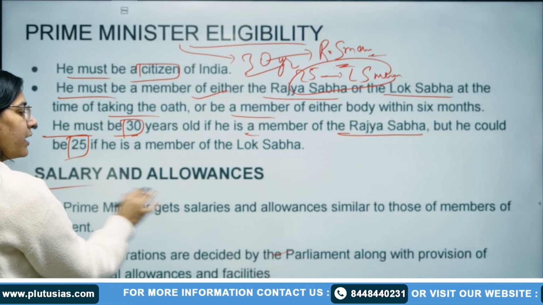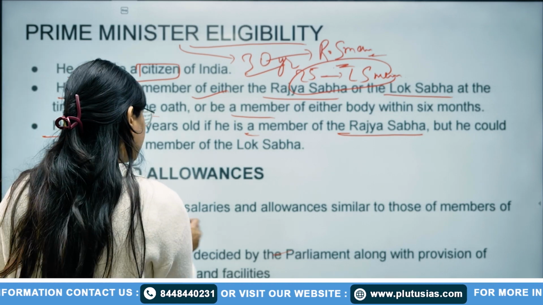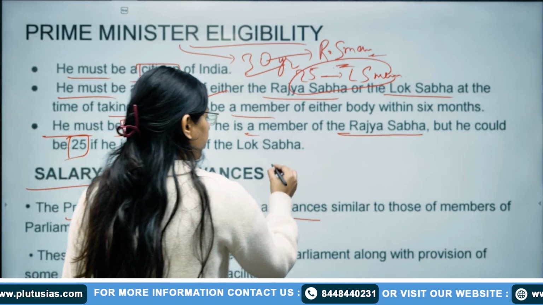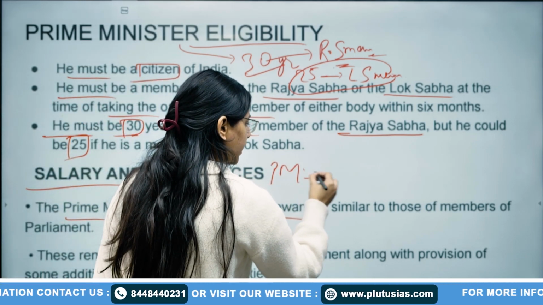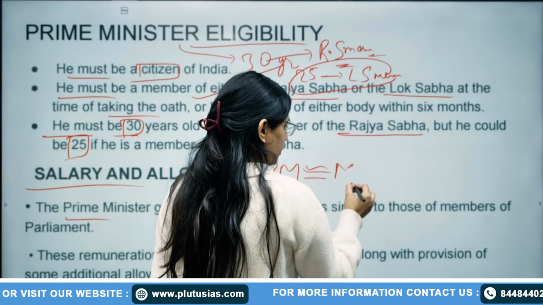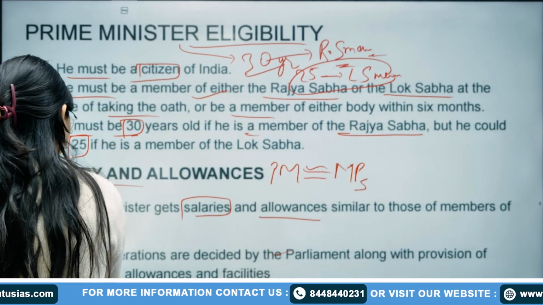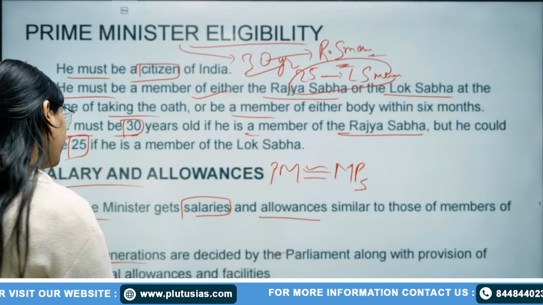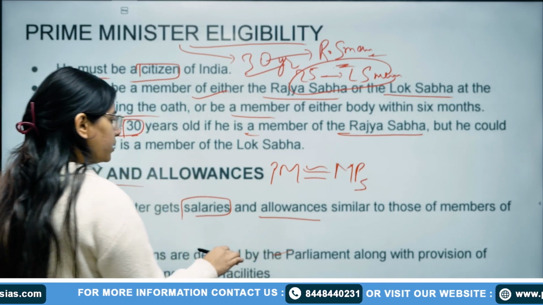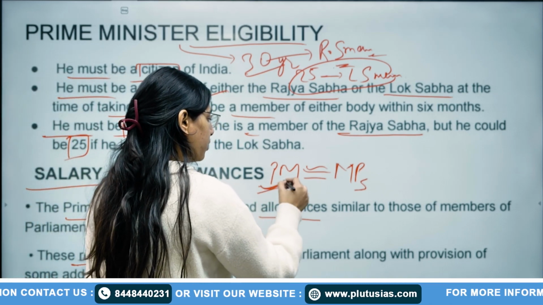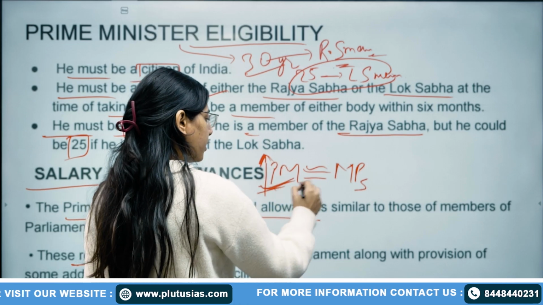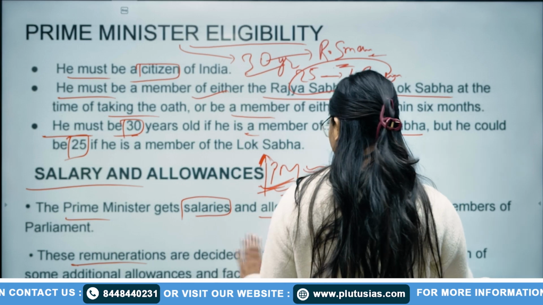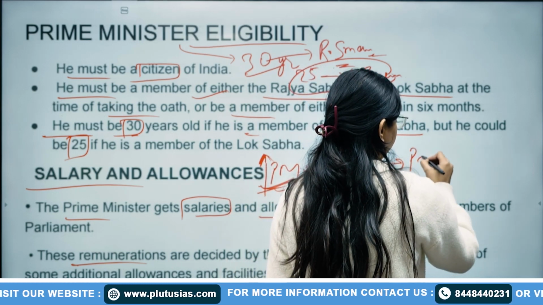After that, we can see salary and allowances. The Prime Minister gets salaries and allowances similar to the members of the Parliament. Prime Minister also gets salaries similar to MPs. This remuneration is decided by the Parliament, along with the provision of some additional allowances and facilities. Some additional allowances will be given to the Prime Minister here. So the allowances are a little higher compared to MPs, and this will be decided by parliamentary provisions.